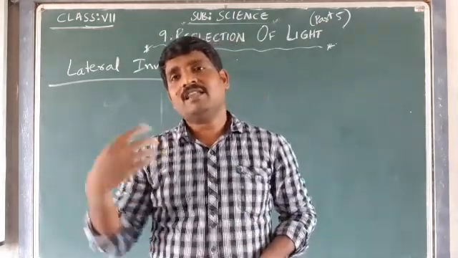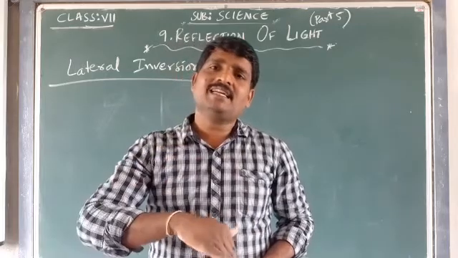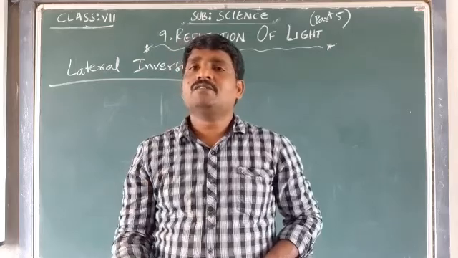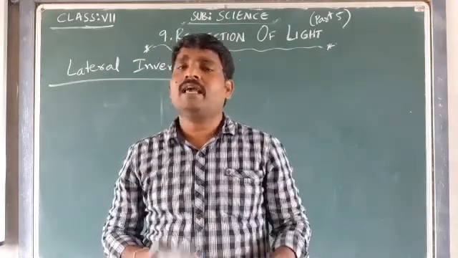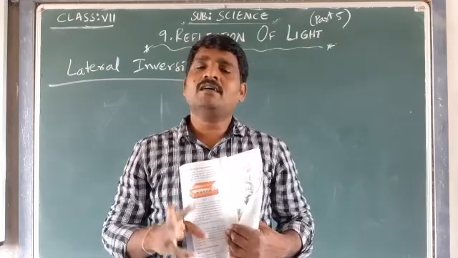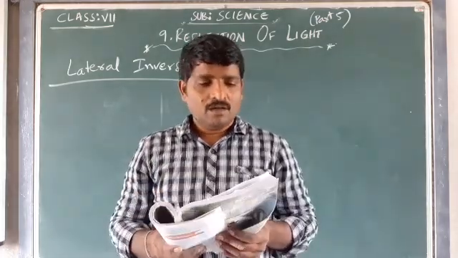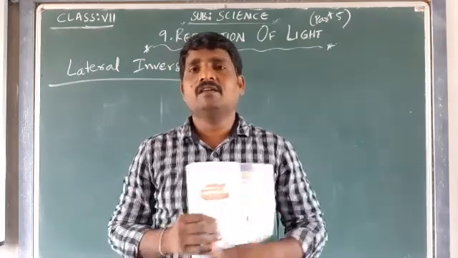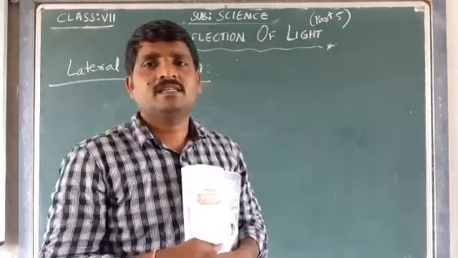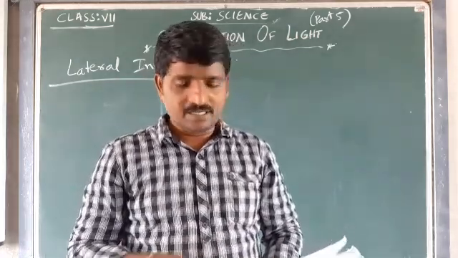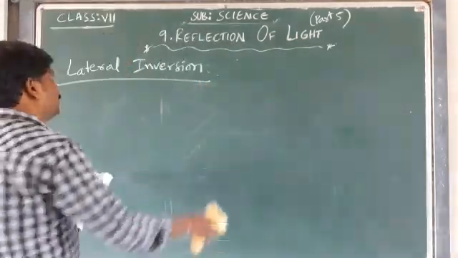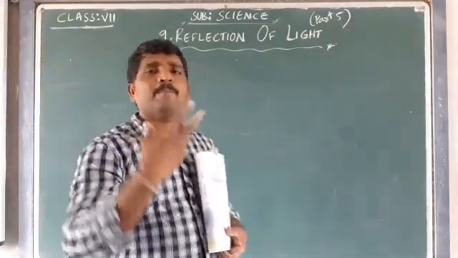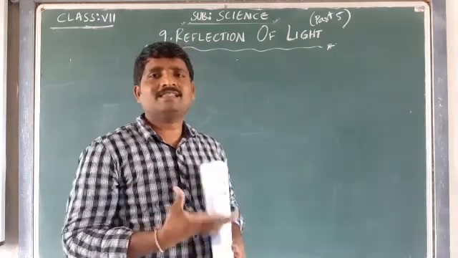The left side of the object looks like the right side in the image, and the right side of the object looks like the left side in the image. That phenomenon is called lateral inversion. Note that only sides are interchanged in lateral inversion. Understood? Lateral inversion is nothing but left appearing as right and right appearing as left.